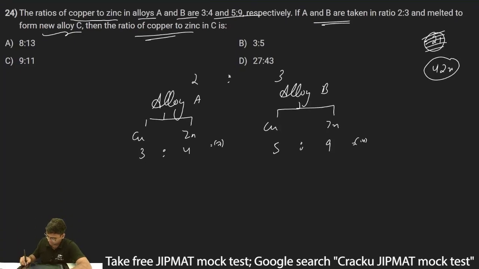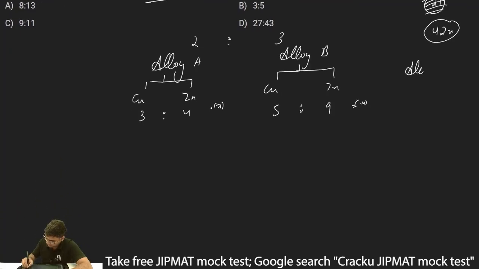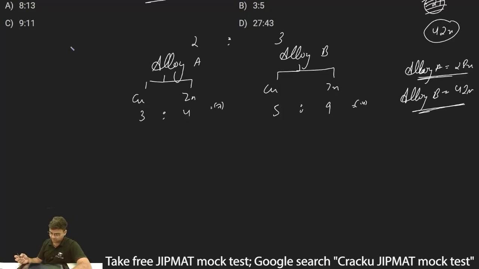So what I meant to say is, I'll assume alloy A as 28x and alloy B as 42x. Why am I doing this? Because then I don't have to worry about the decimals and everything will be in integer values. And again, we have to maintain the ratio of 2:3. So here as well, the ratio of 2:3 is maintained. 28:42 is basically 2:3.